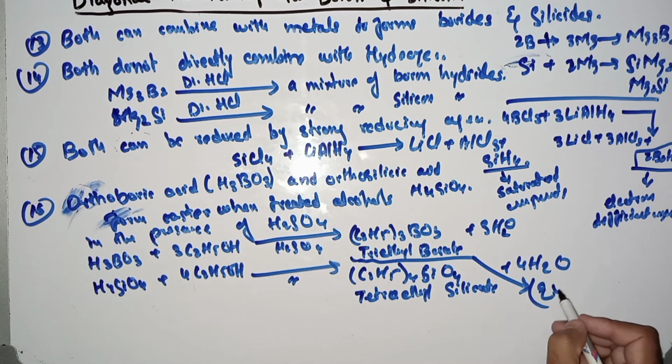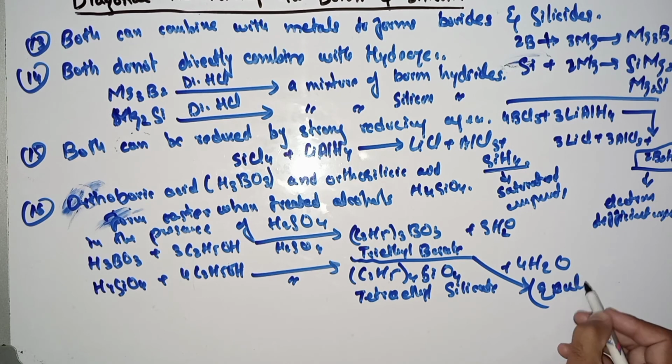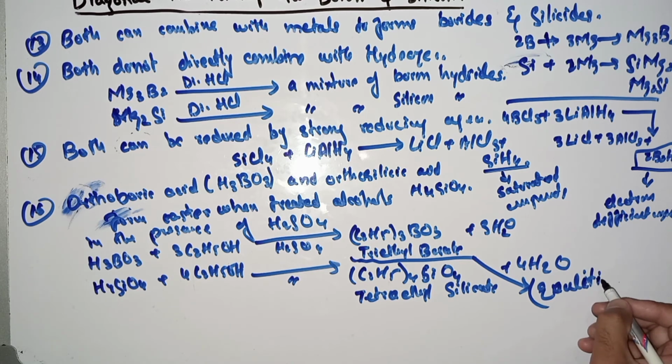That is very important, can be asked in different tests, like GATE, NET, and so on. That qualitative test of boron can also be used here.